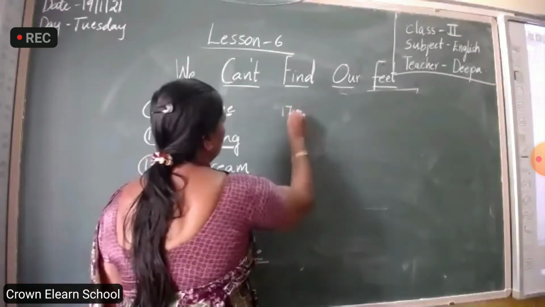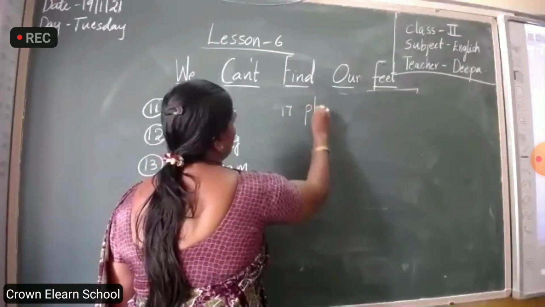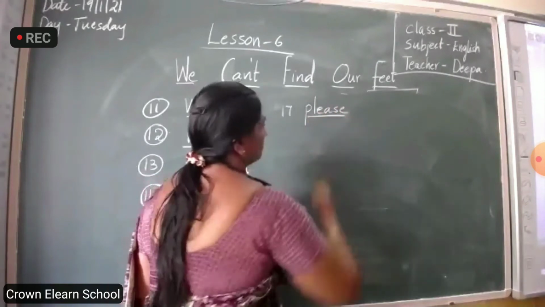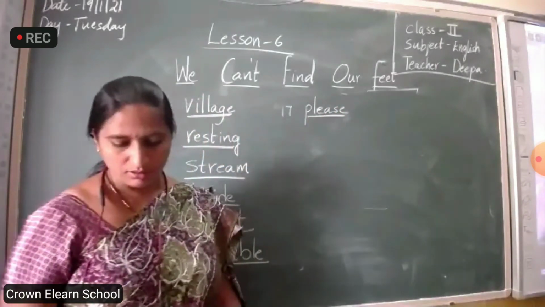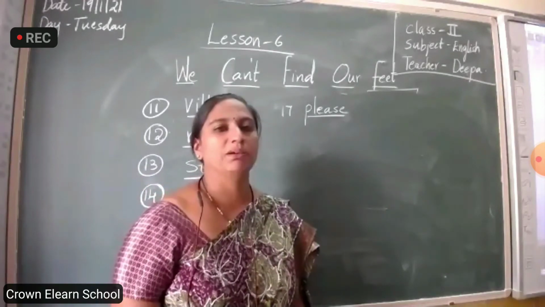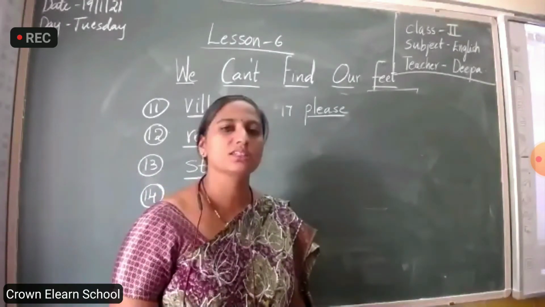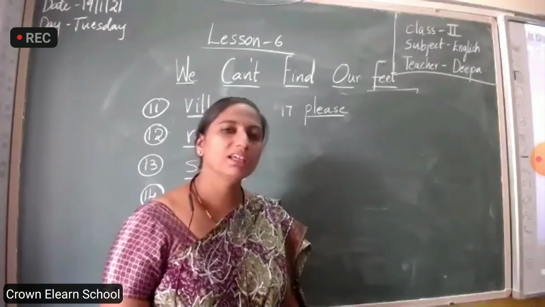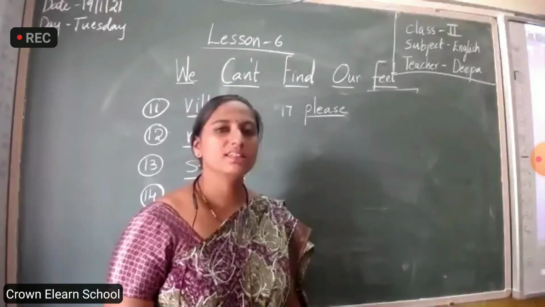17th one. Please. P-L-E-A-S-E, please. Repeat, children, with me. Please help us. That's a request, huh? While we are asking someone for help, we say please. Please help us.